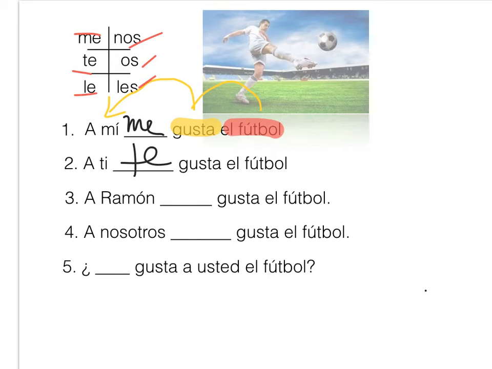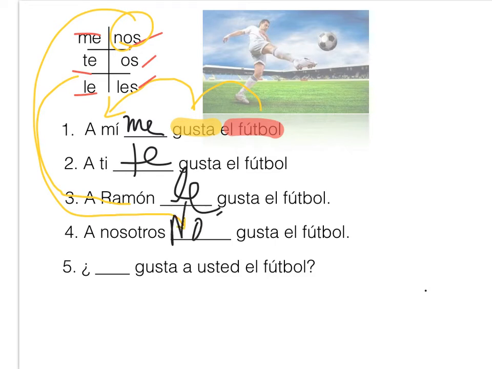A Ramón, he's singular third person, so the corresponding pronoun for Ramón is going to be le. A Ramón le gusta el fútbol. A nosotros, very logical, it's going to be nos, so it's going to go down here, and we're going to put: A nosotros nos gusta el fútbol.